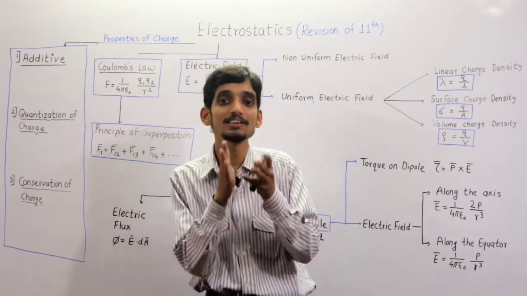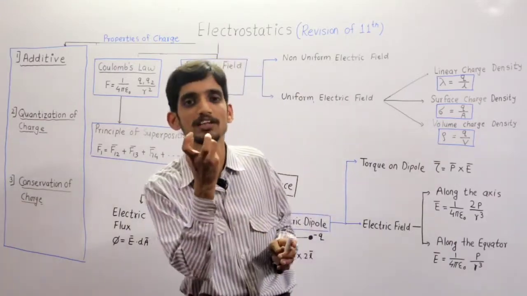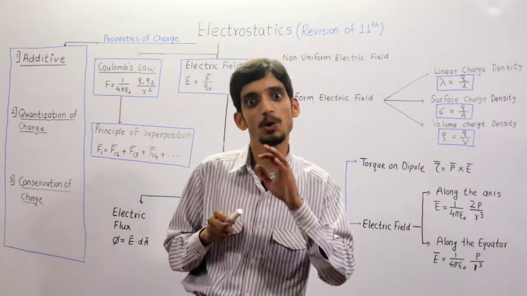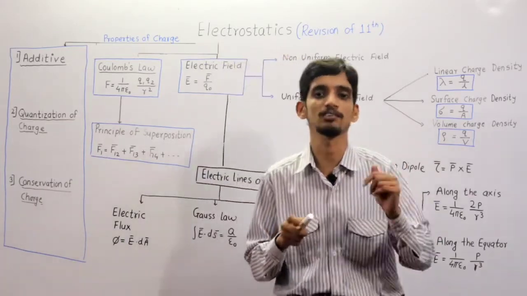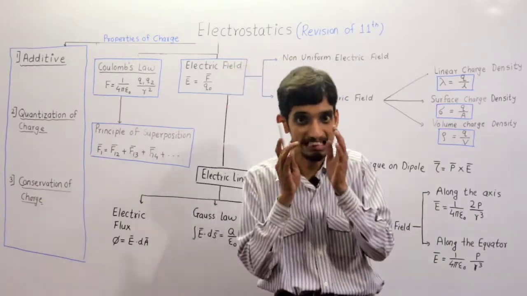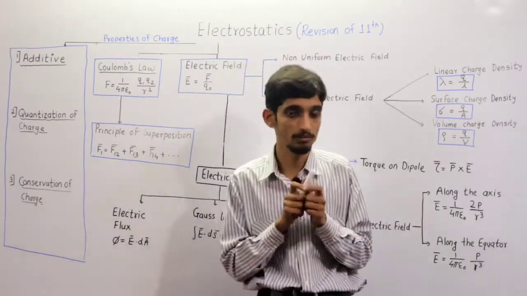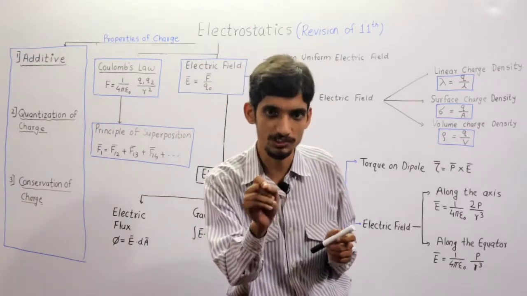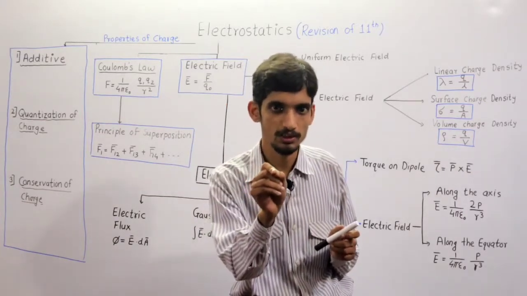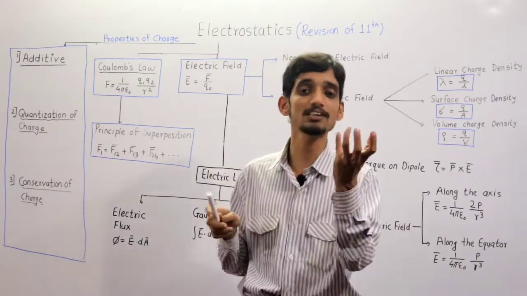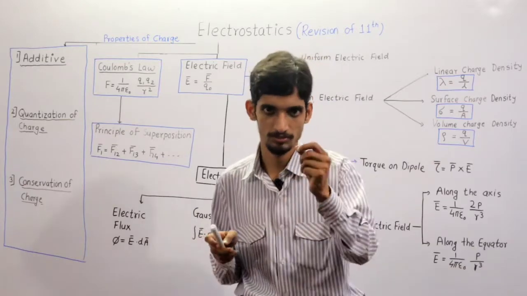If you consider any charge, it has mass, but if you take any mass, it is not necessary that charge should be present along with that mass. Please listen carefully. Mass is associated with charge, but it is not necessary that every mass contains charge.